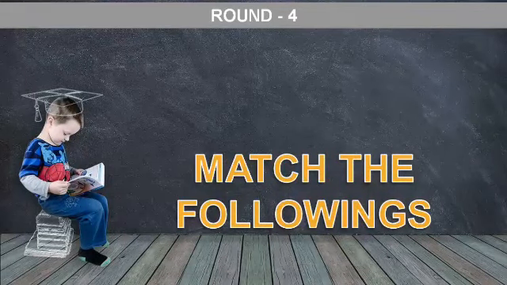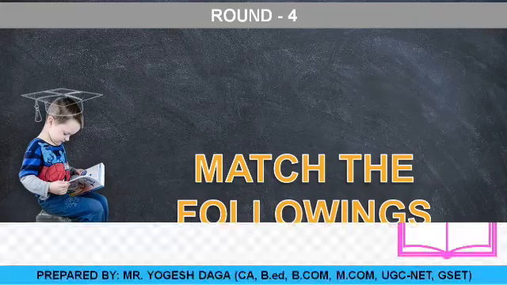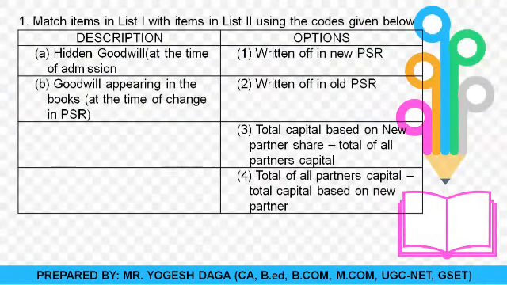Okay students, so this one is the last round. So here is the first question for this round. First question, match the items in the list number 1 with the items in list number 2 using the codes given. Okay, so A, hidden goodwill at the time of admission, and B, goodwill appearing in the books at the time of change in profit sharing ratio.